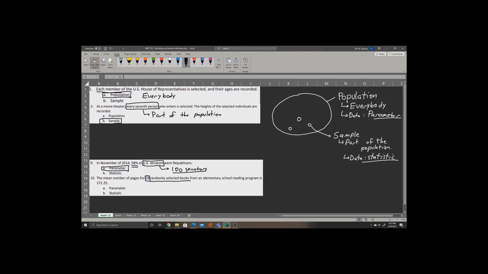Now, we know in an elementary school reading program, there should be a lot more than 20 books in the population. Now because this 20 is not the whole population, but only part of the population, then this 20 is a sample. And because we know that 20 is a sample, the data we gather about that 20 is a statistic.